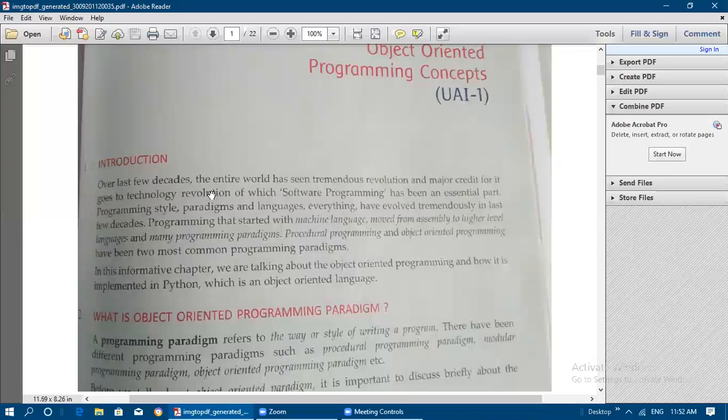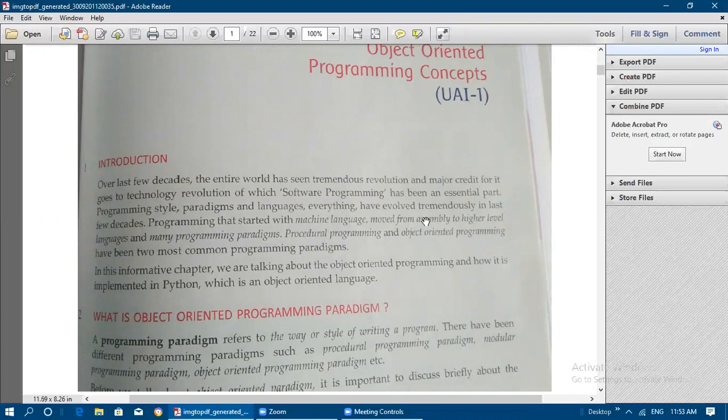Over the last few decades, the entire world has seen a tremendous revolution, and major credit for it goes to the technology revolution, of which software programming has been an essential part. That is, programming style, paradigms, and languages. Everything has evolved tremendously in the last few decades. Okay, so the programming that started with machine language.